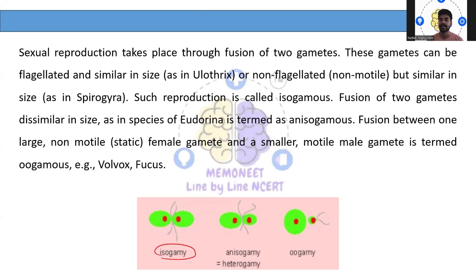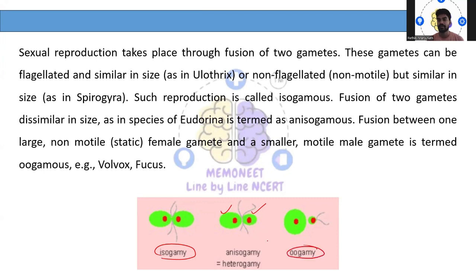Then we have anisogamy. In anisogamy, the fusion of two gametes takes place which are dissimilar in size. One gamete and the other are dissimilar in size. Again, there might be presence of flagella or non-flagella, it depends. When dissimilar-sized gametes get fused, it is called anisogamy. And the last one is oogamy.